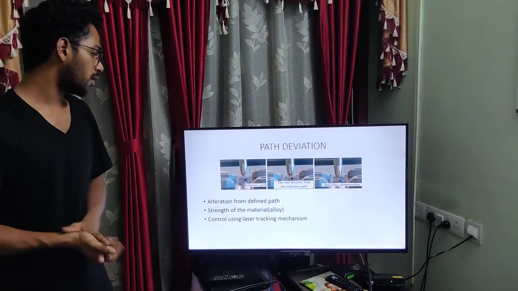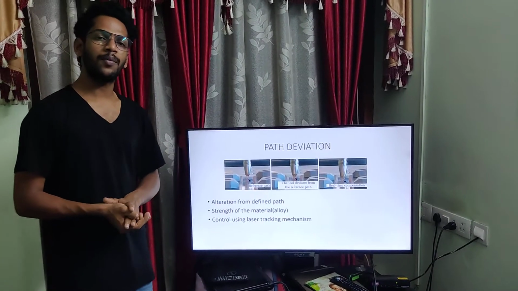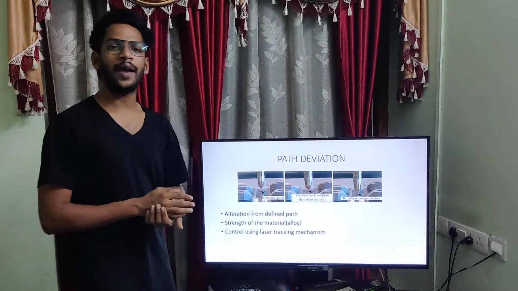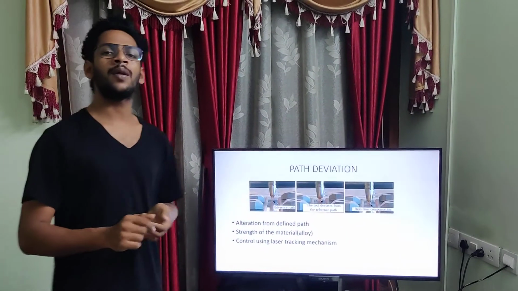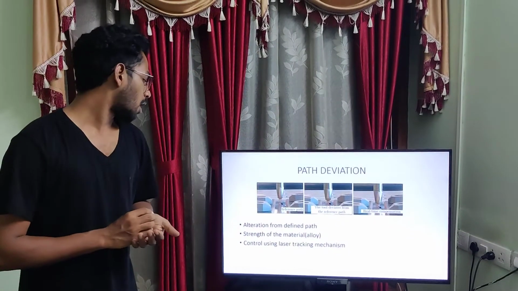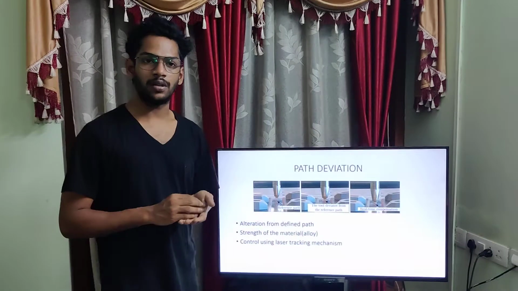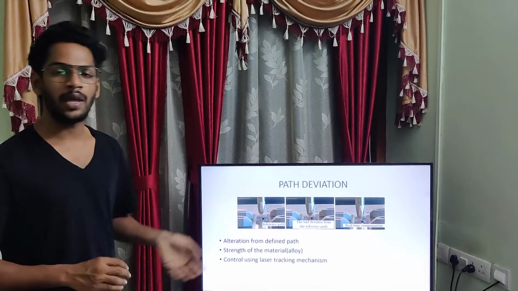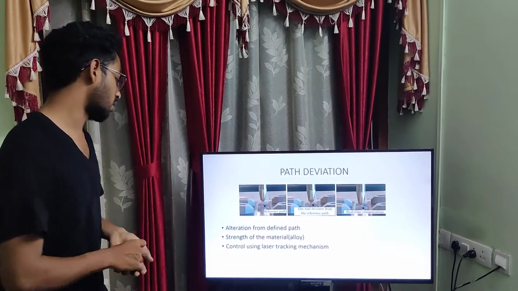The strength of the material or the alloy is one of the main reasons behind path deviation. If there is high strength of the material, then there will definitely be more path deviation. If there is only moderate strength, there is less path deviation.